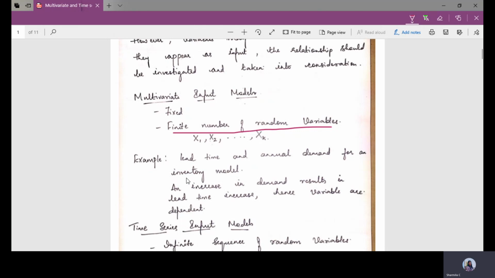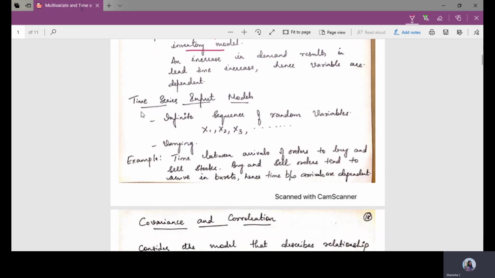Example, suppose I consider an inventory model. With respect to the inventory model, as the demand increases, the lead time also increases. Suppose I consider the lead time as the first random variable x1 and the demand as one more random variable x2. As the demand increases, the lead time also increases. So we can tell that x1 and x2 are dependent. These types of scenarios are represented using multivariate input models.